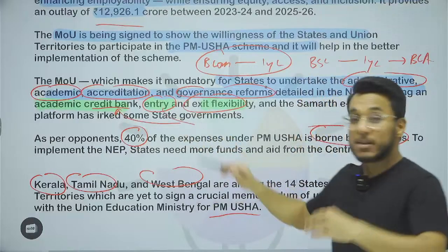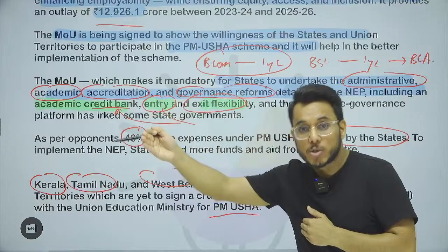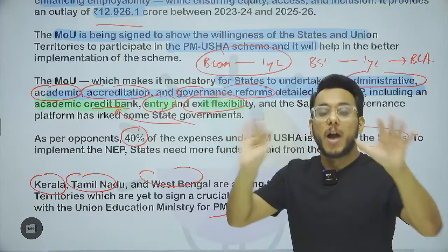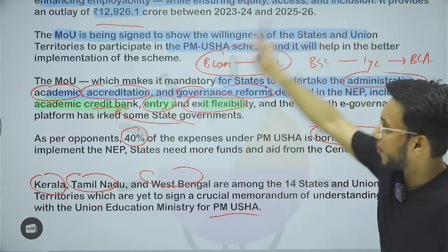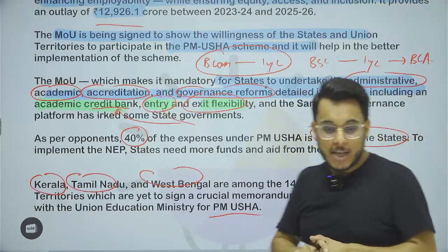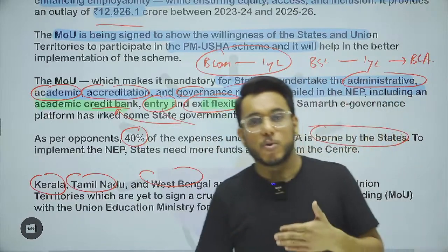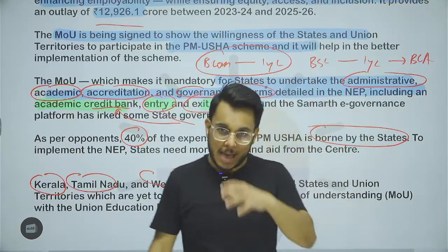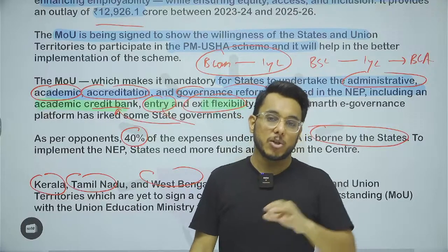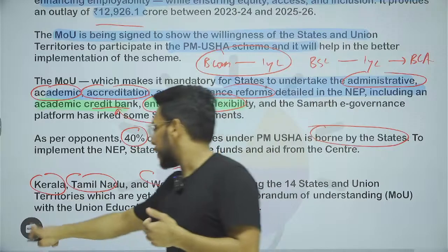There will be flexible entry norms and exit norms. Okay, through lateral entry, you can join a course, you can exit from that course, you have to be given the credit. All these reforms have to be implemented by the state government as per the NEP. Okay, so they have to sign an MOU in this direction. So I hope, guys, that you have understood this particular idea, particularly the background information and the associated information that is important. Now, moving on to the next article.